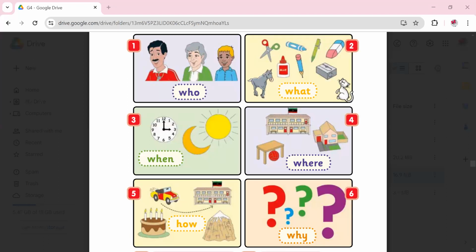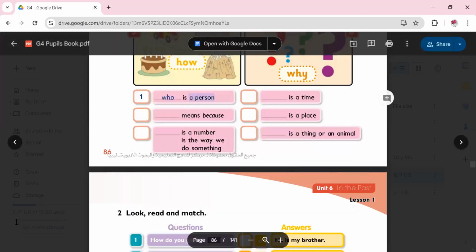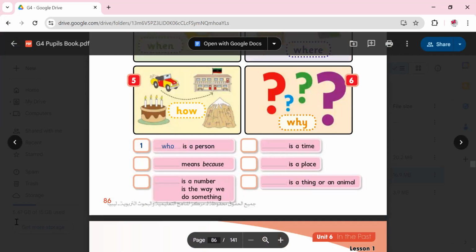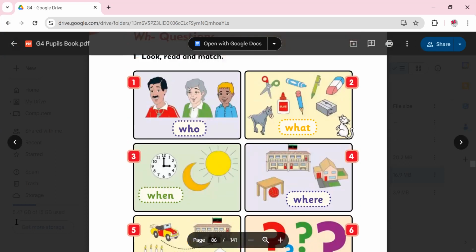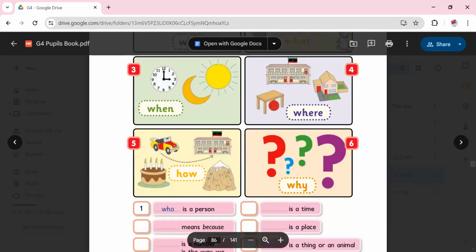Okay, now we continue. On the same page, they want you to match the WH question with a way to use it, or when do you need that question, or when can you use it. For example, they said, number 1, who, we use it to ask about people, person. So who is a person? Number 1, picture number 1, who is a person?